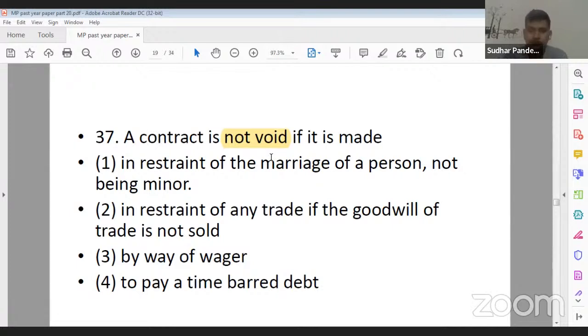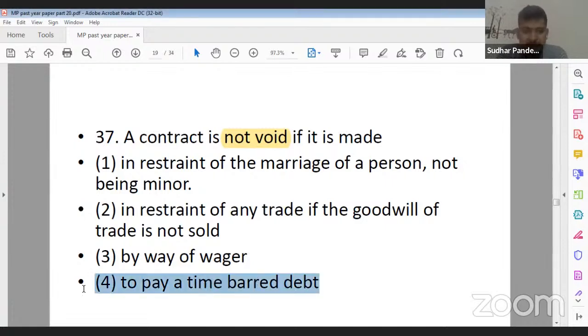A contract is not voidable if it is made... Ankita Gupta ji, you are saying that if we are making a contract by way of wager, that means a wagering agreement is lawful. It is valid. Ankita Gupta ji is again saying to pay a time barred debt. Okay. Yes. Vinny ji is saying 37. Okay, probably there must be some typo.